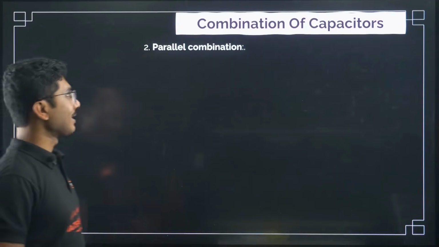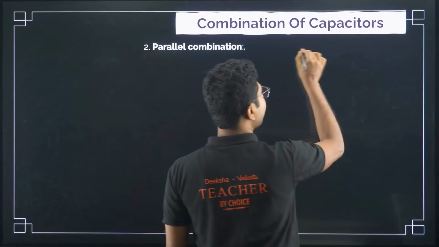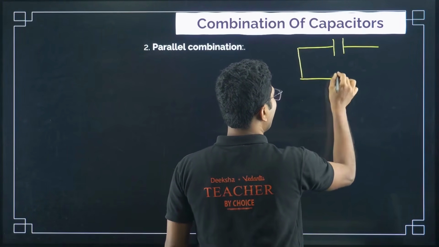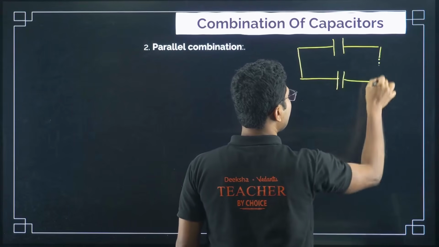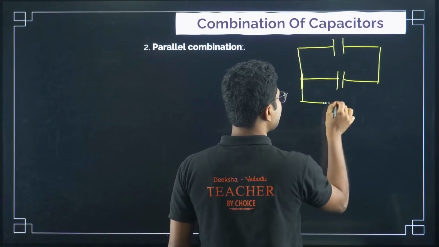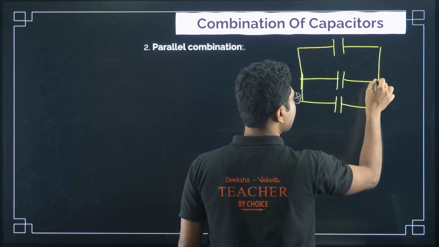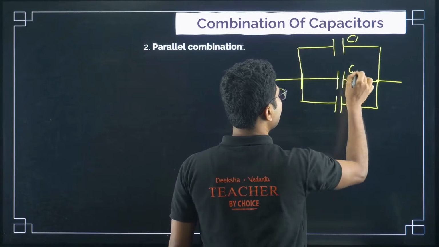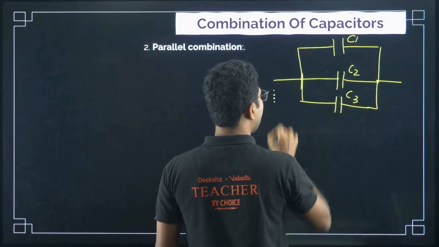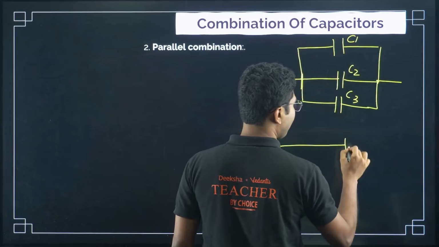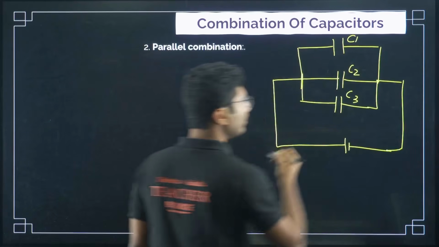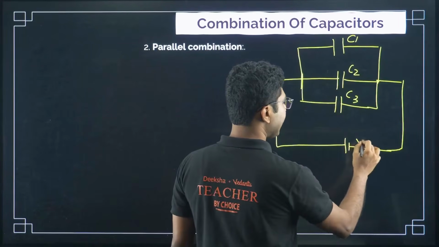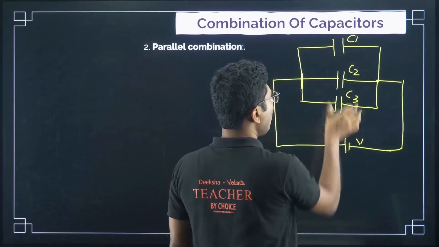Now next is parallel combination. Parallel combination is when one is connected below the other, right? This is how it is connected. Again, I will use only 3 capacitors, but the same concept can be applied to multiple capacitors as well. So this is C1, C2, C3, and the entire thing is connected to a battery. Now, as you see, in case of parallel combination, the same voltage of the battery is applicable to all 3 parts.